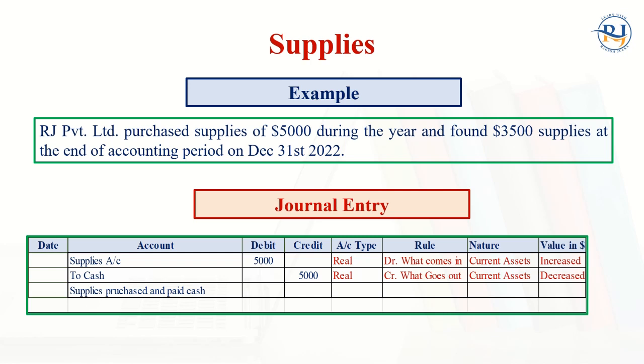But at the time when the supplies were bought, the entry would be supplies account debit to cash. So supplies here are current assets. Supplies are real, cash is real. So as per the golden rule of accounting, we know that debit what comes in. Supplies has come, so current asset has increased. On the other side, the cash has gone. The real credit what goes out, current asset is decreased.